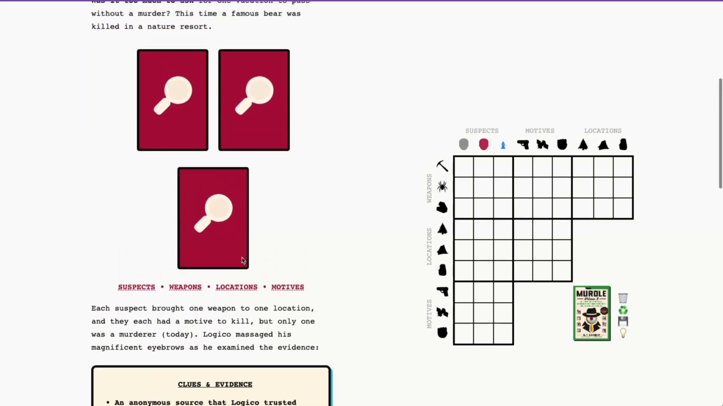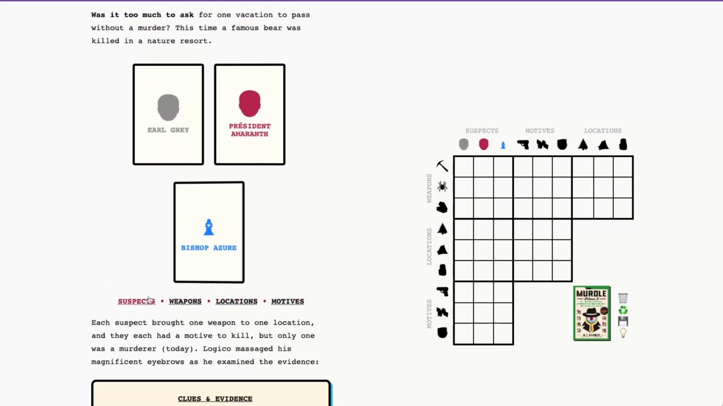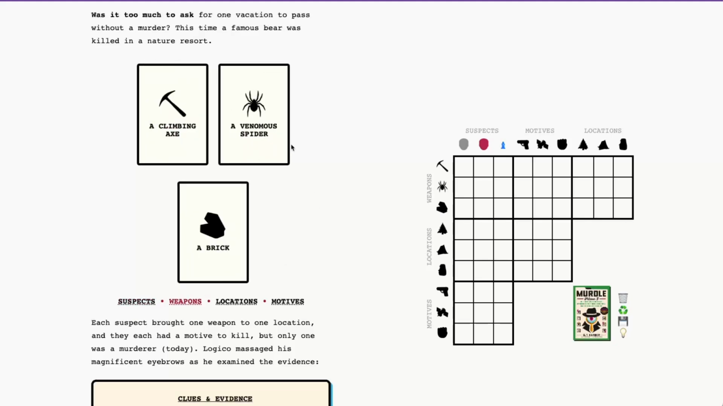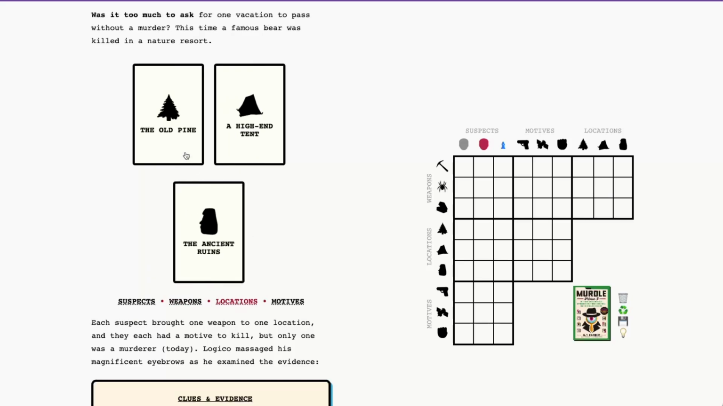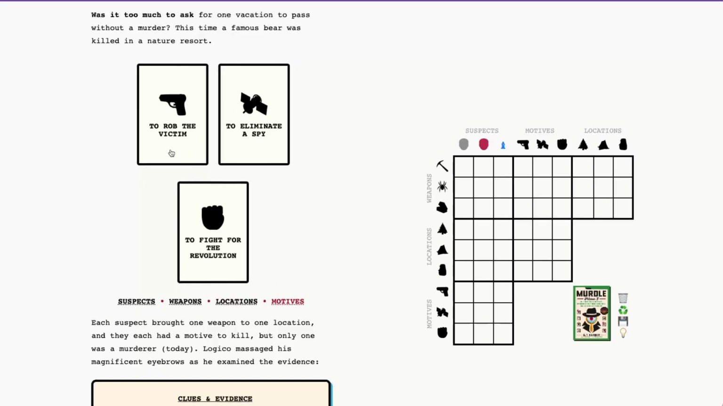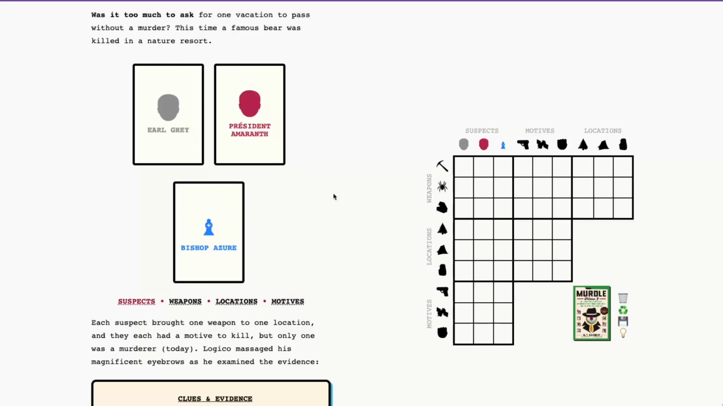So let's go ahead and meet our suspects for today. We have Earl Grey, President Amaranth, and Bishop Azure. We have a climbing axe, a venomous spider, and a brick as our weapons today. Our locations today are the old pine, a high-end tent, and the ancient ruins. And finally, our motives today are to rob the victim, to eliminate a spy, and to fight for the revolution.